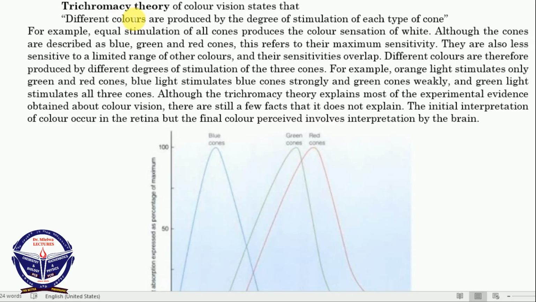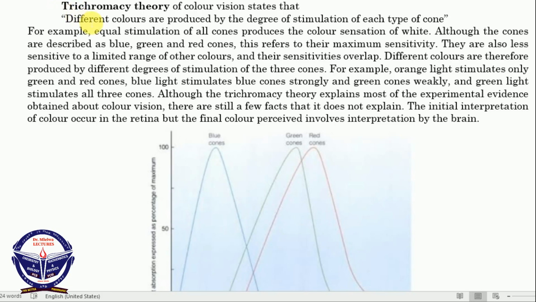Most teachers ask it in the exam, and what is stated here is very correct in the biological science book. You'll pass through some of the books and you'll see the theory has been modified, but the basic idea is the same. The trichromacy theory, or some people call it the trichromatic theory, means we have only 3 types of cones, but we can view all types of colors.